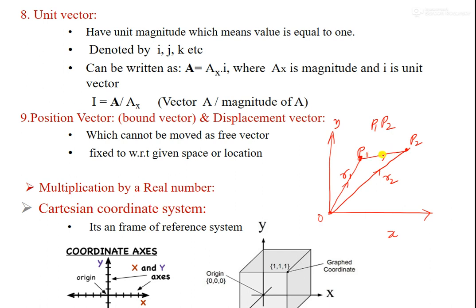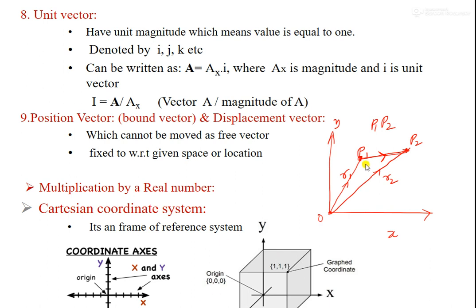This is the shortest path taken between these two points, P1 and P2. If something is moving from O to P2, it can go like this, O to P1 and then P2, or it can go O, P2 and then P1. So this is the shortest path, and this represents the displacement vector P1 P2.